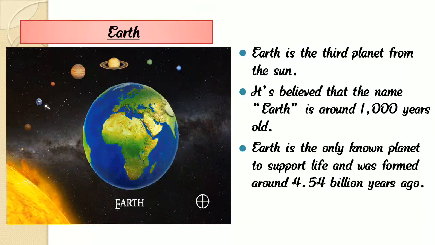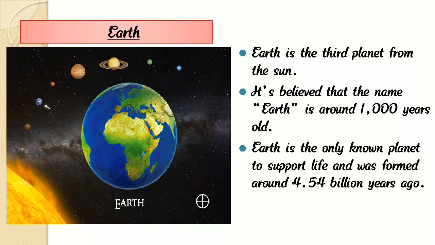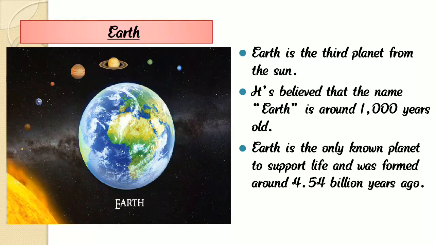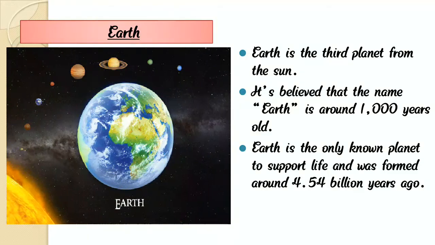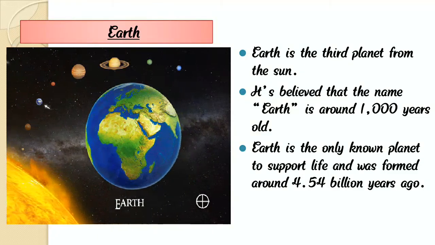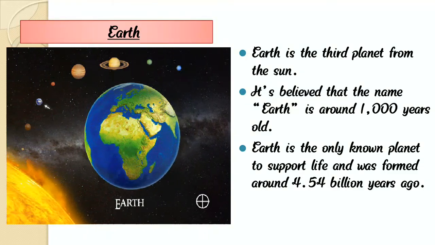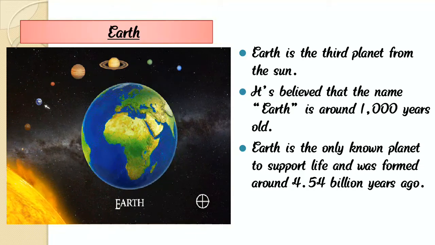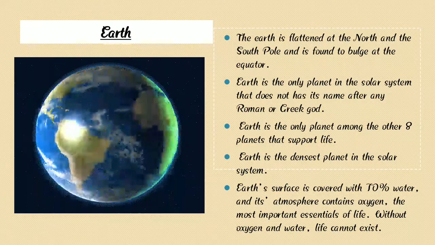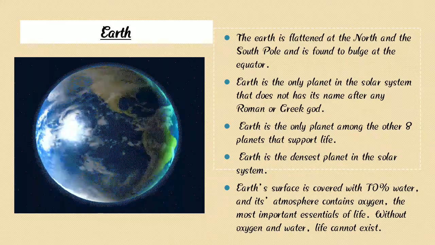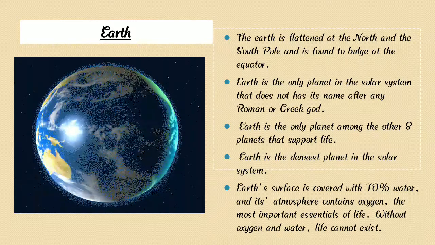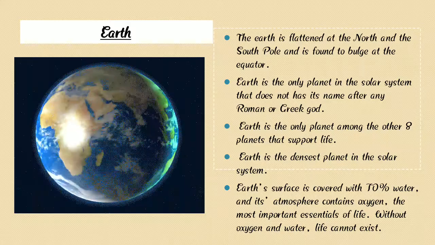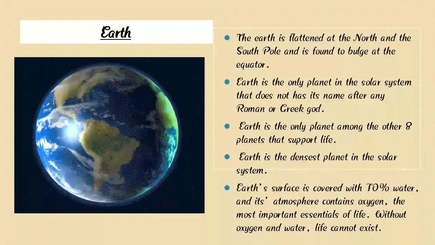Earth is the only planet to support life, and it was formed around 4.54 billion years ago. Earth's surface is covered with 70% water, and its atmosphere contains oxygen.